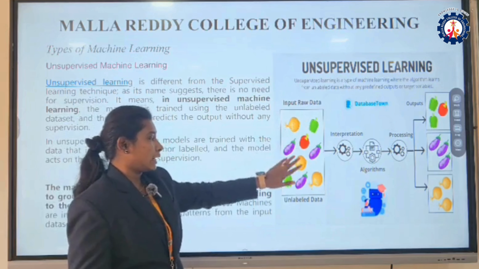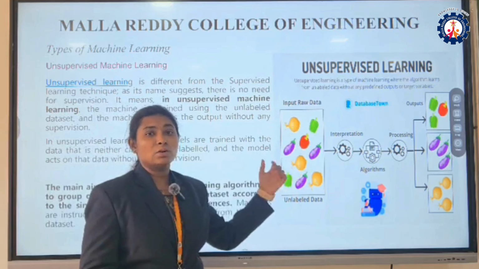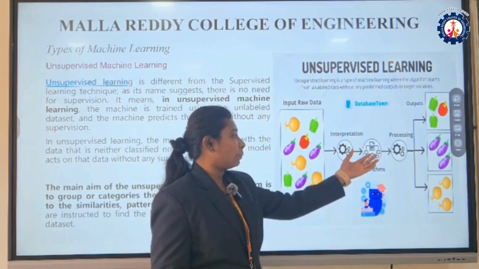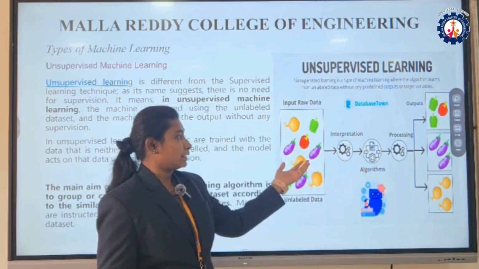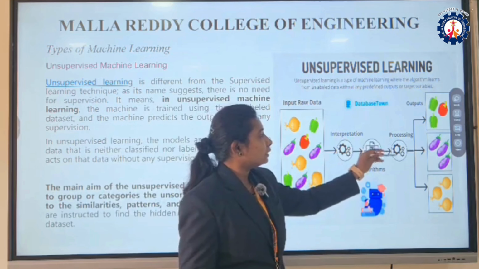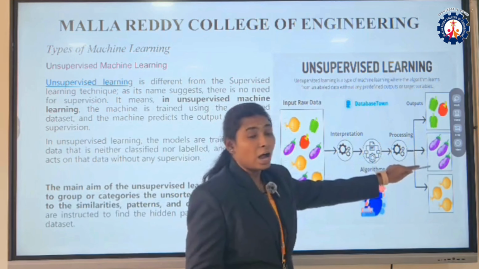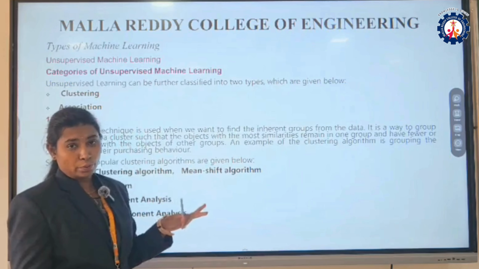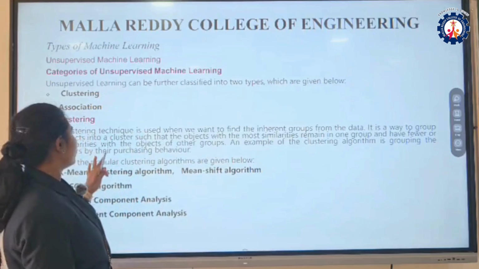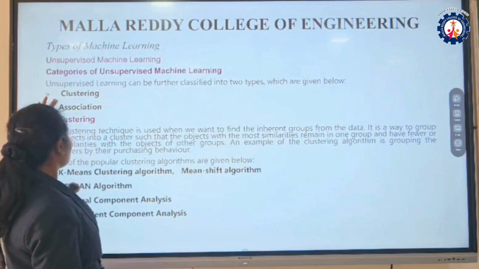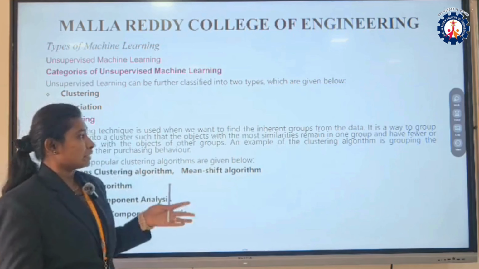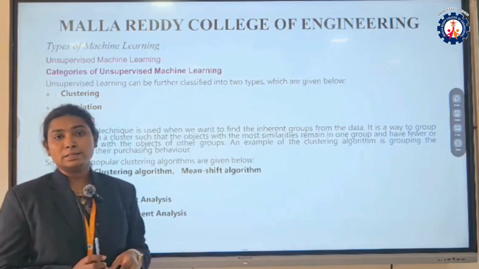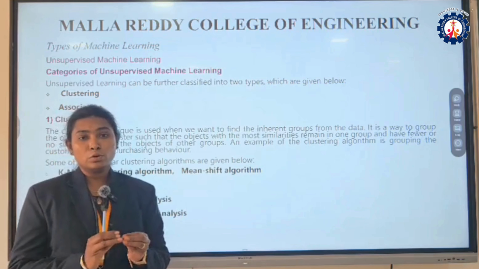It takes the input raw data that is unlabeled, which is not classified data, and applies some algorithms to this raw data. It processes the data and then gives the output exactly as the user wants. For unsupervised learning, we are going to use two types of techniques, that is clustering and association. What is clustering? Clustering is nothing but grouping together data by similarity or dissimilarity.